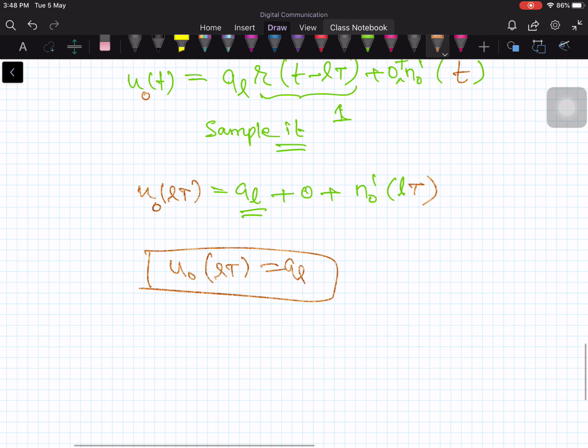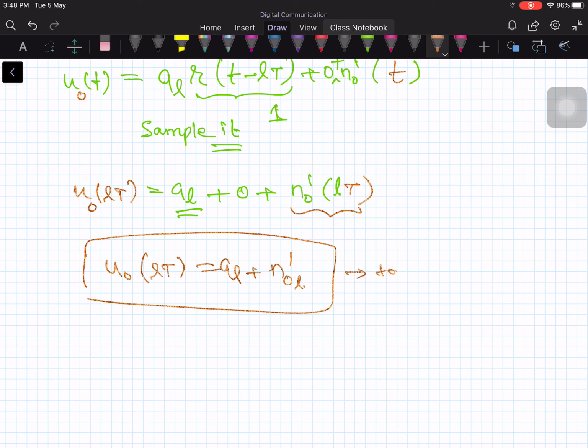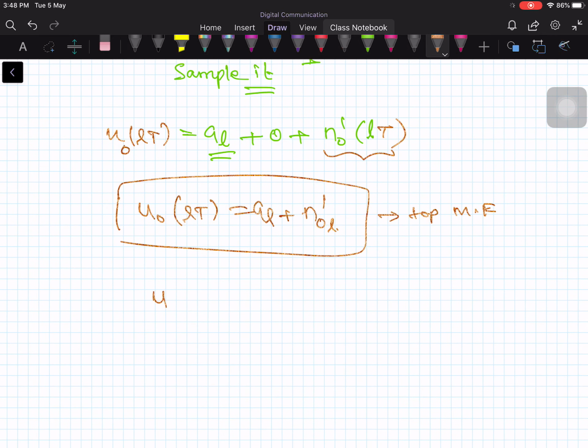Let me use some other notation. This I can say N0 prime L. This is the output of the top matched filter after sampling. In the same way, for the bottom matched filter, it is going to be AL bar plus N1L prime. So this is the bottom matched filter. These are the two equations.